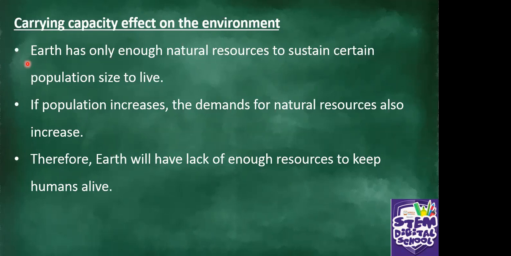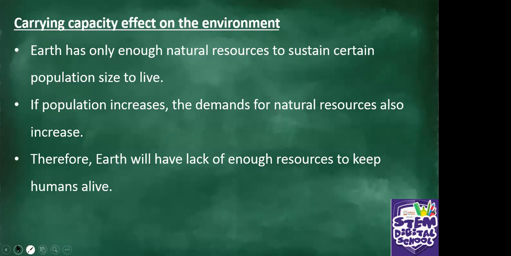A certain population size. If population increases, the demands for natural resources also increase. Therefore, Earth will have a lack of enough resources to keep humans alive. That's what we mean by carrying capacity effect on the environment. So population has to balance with what? With the natural resources. Otherwise, we're going to suffer.